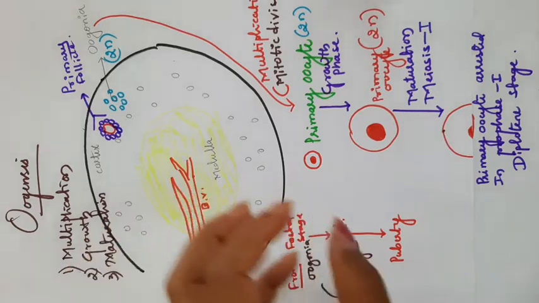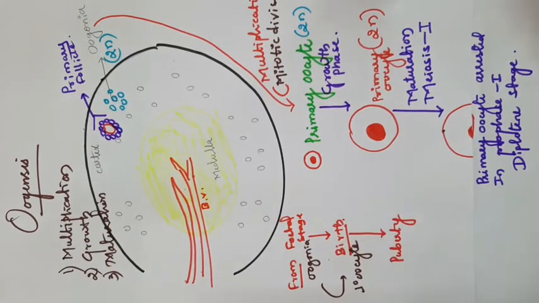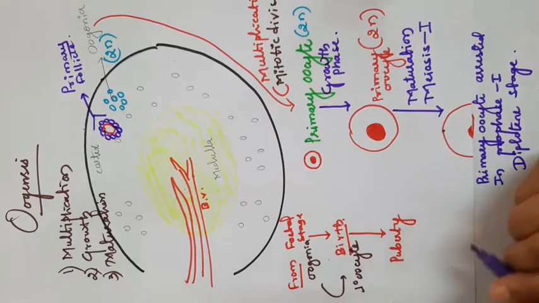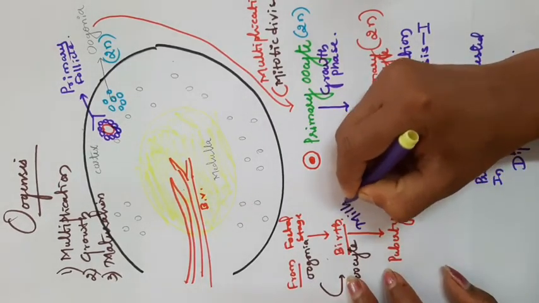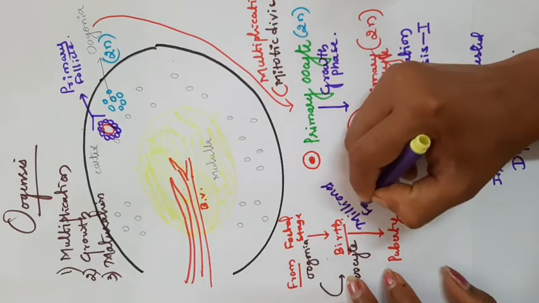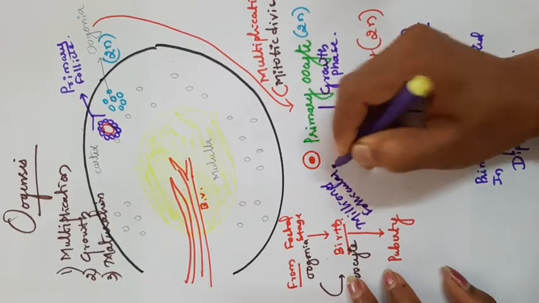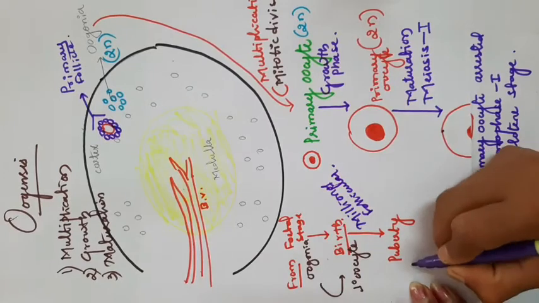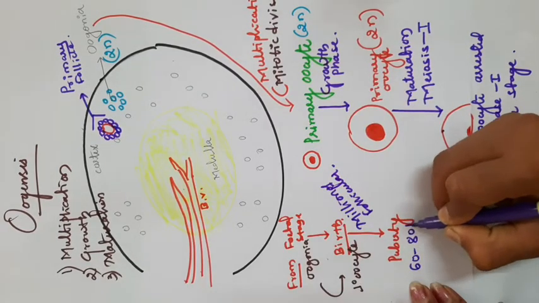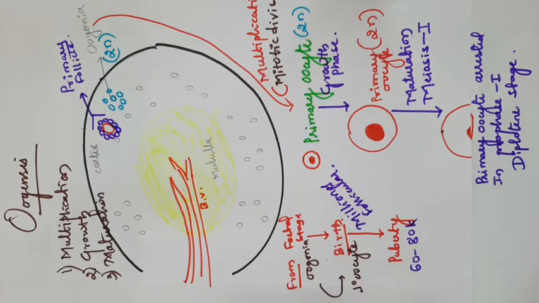In the fetal stage and birth stage, we can see millions of follicular cells, but after puberty we can see only 60,000 to 80,000 follicular cells, because in the puberty stage the follicular cells start degenerating. Only 60,000 to 80,000 follicular cells remain in each ovary.